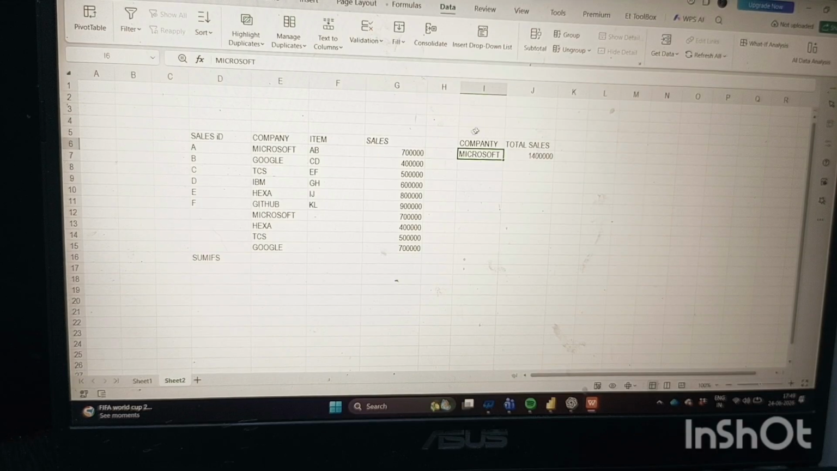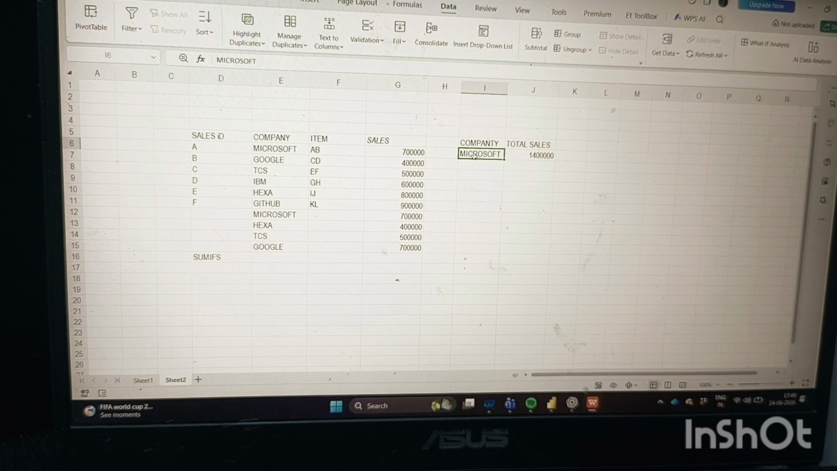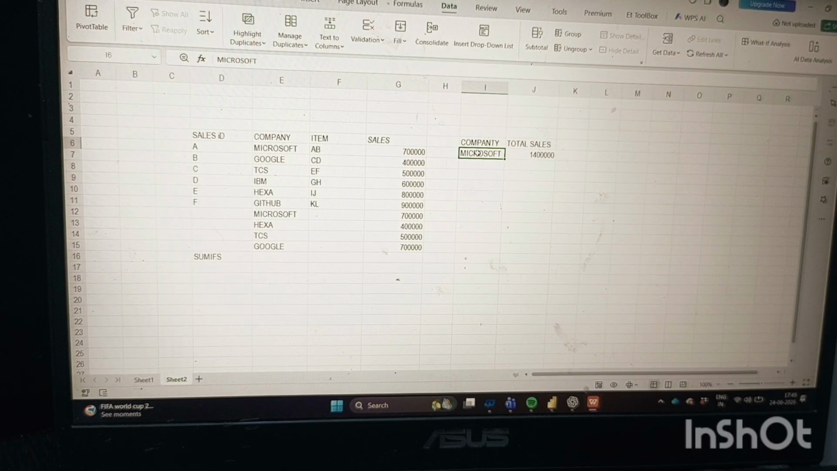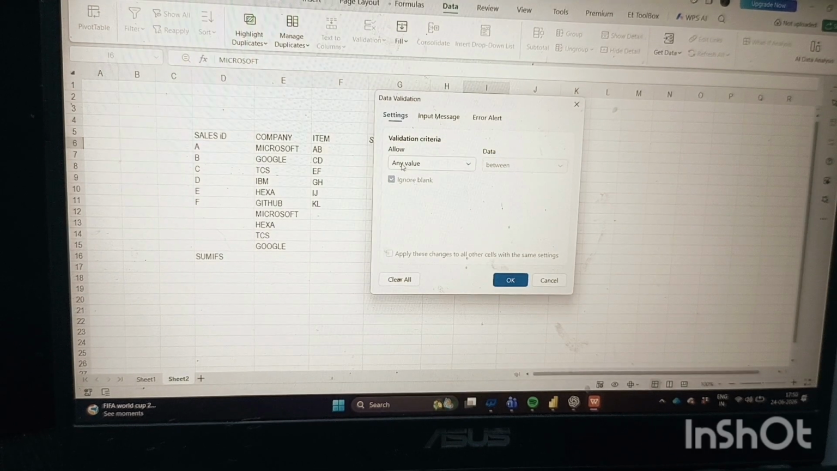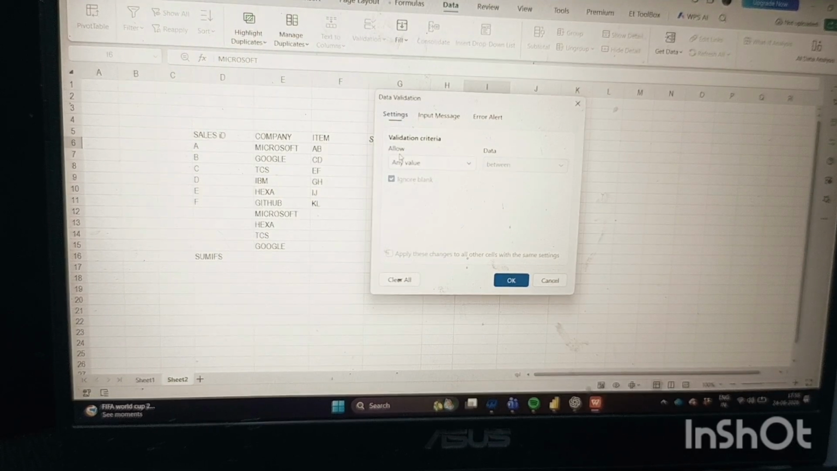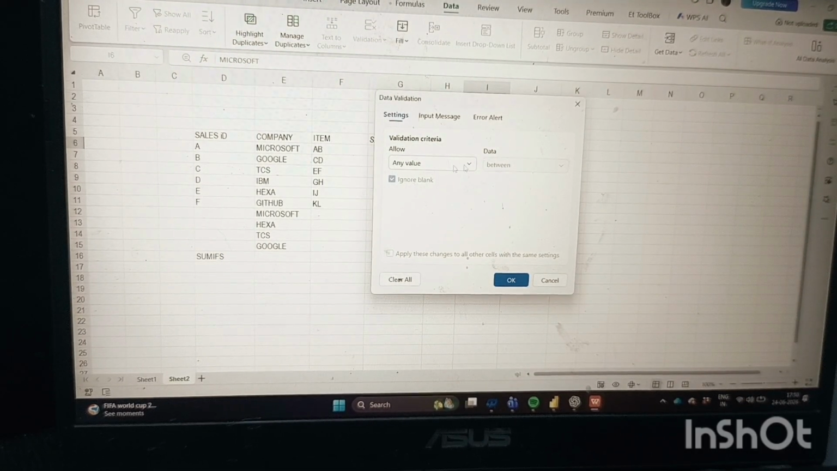So guys, if you want to add all the companies in a list here in the company column, so that whenever you select any one company, it will give you the result for that particular company, then just click here, go to Data, click Validation, and in the validation criteria, where Allow: Any value is showing, click on the down arrow.